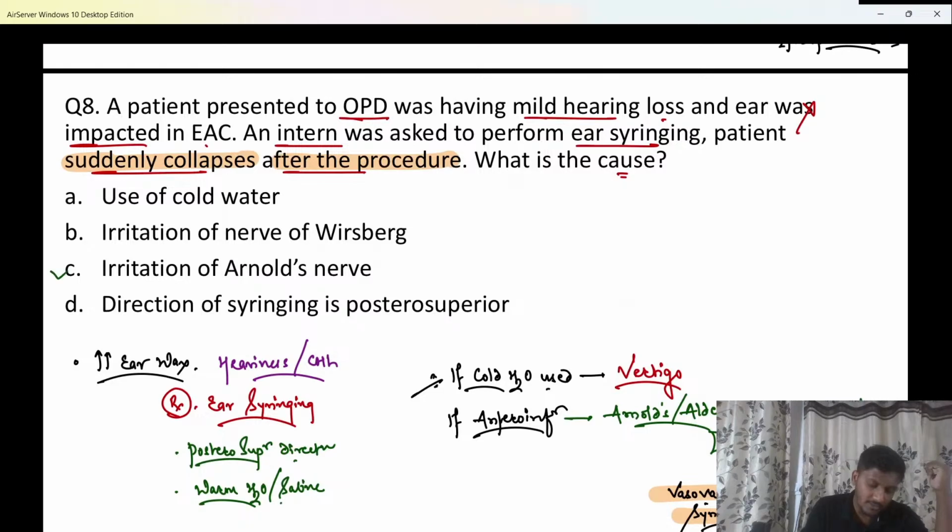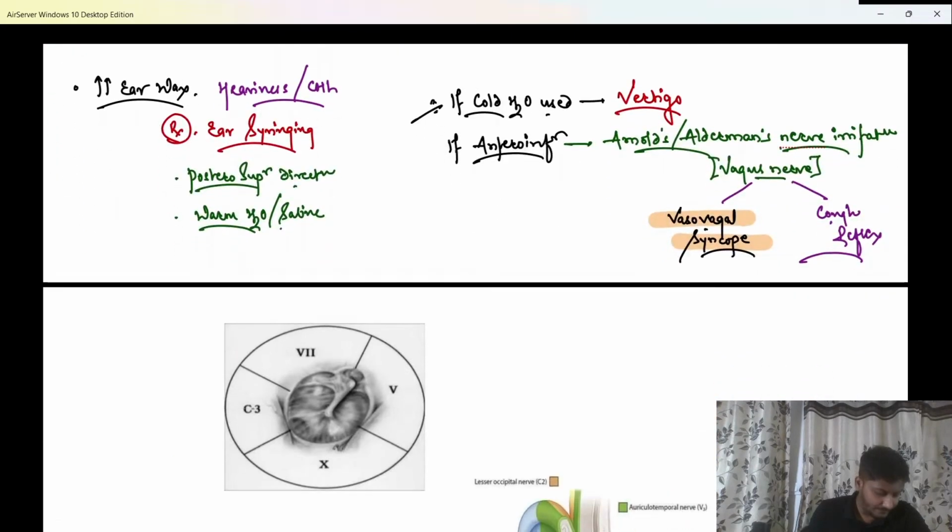So we know now the answer has to be option C, that is irritation of the Arnold's nerve. Use of cold water will lead to vertigo. Irritation of the nerve of Wrisberg is not seen over here; it is usually seen in acoustic neuroma when there is damage to the nerve of Wrisberg, not irritation. Direction of ear syringing is posterior-superior, that has to be posterior-superior, we said exactly that. Clear? So the answer has to be option C, irritation of Arnold's nerve.